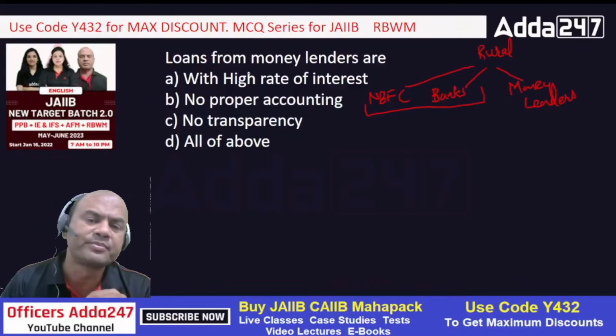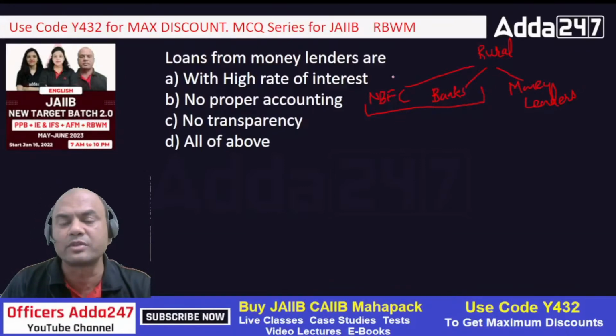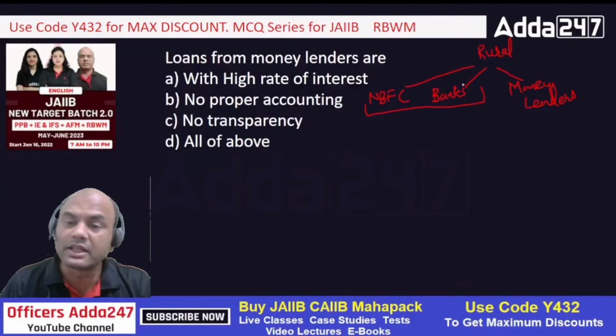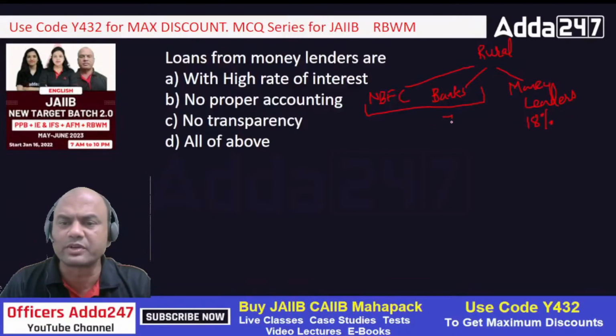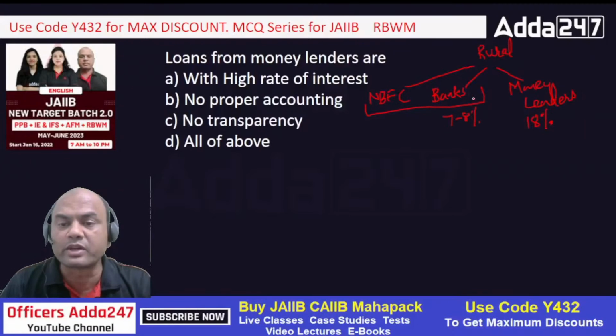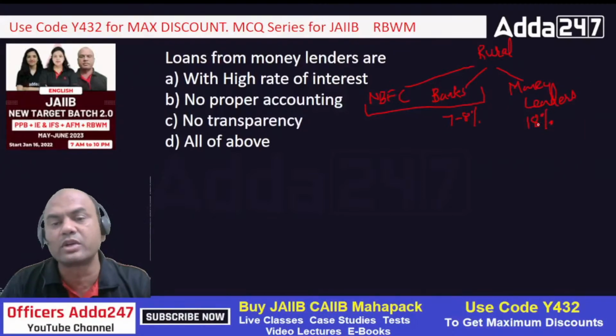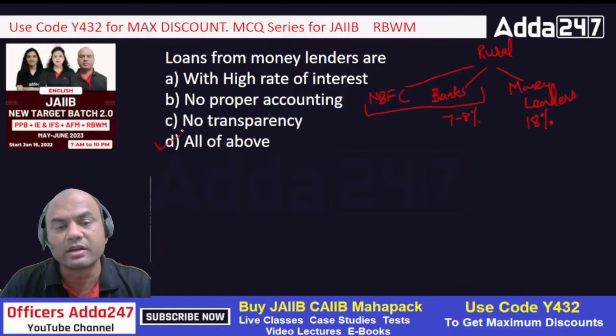So what is the answer for this? Means why shouldn't I go for the loans with money lenders and I should go for the loans with banks and NBFCs? What is the rate of interest? Money lenders generally charge you minimum 18% per annum, and banks charge you how much? Not more than 6-7%, 7 to 8%, right? And for farmers it's still lesser. So that's why one must always go for these NBFCs and banks rather than going in for the money lender. So the answer for this is, everyone, D, correct?